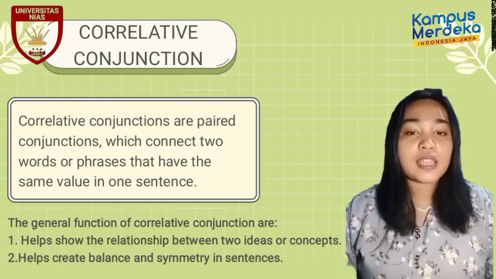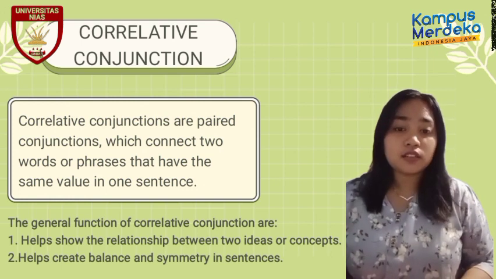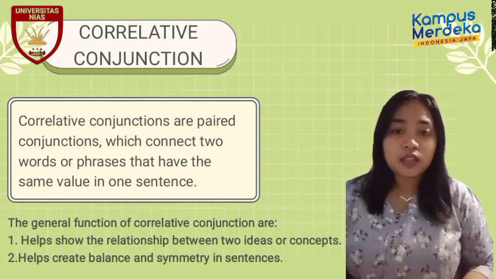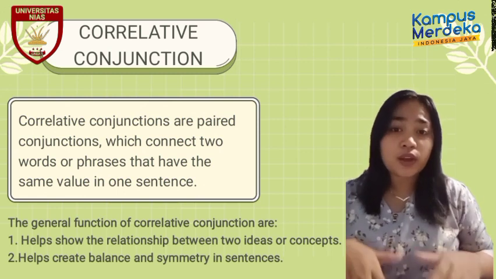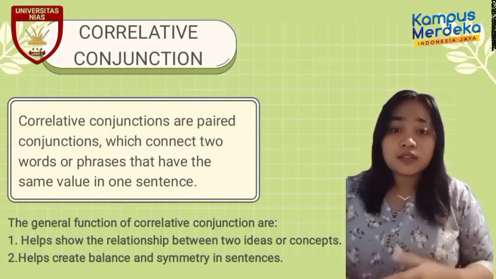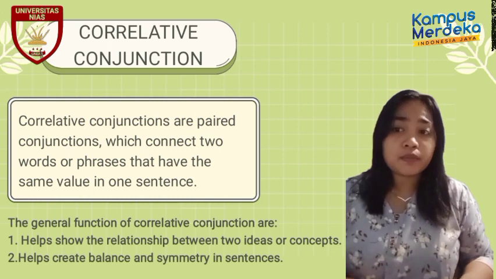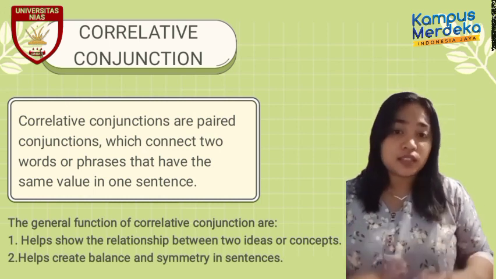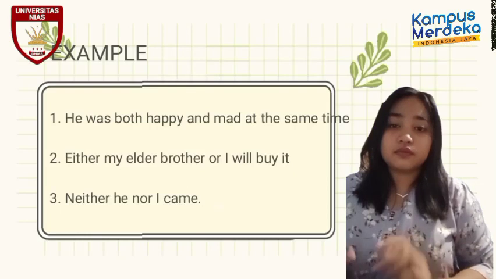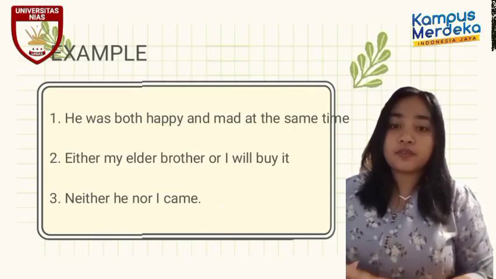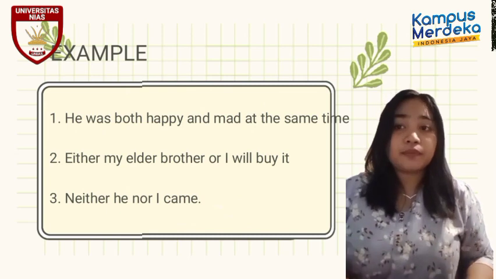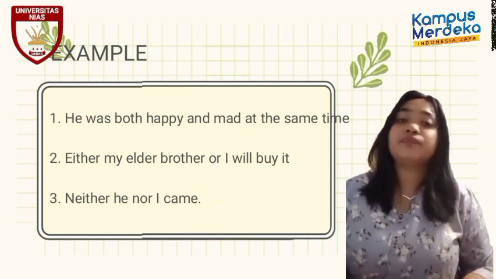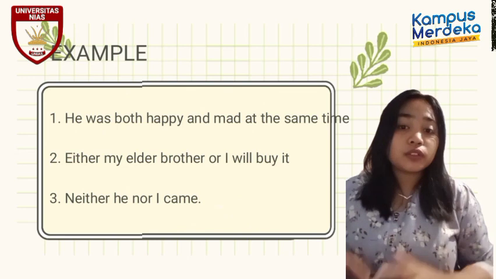So the general functions of corrective conjunction are: the first, help show the relationship between two ideas or concepts. The second, helps create balance and symmetry in a sentence. For example, corrective conjunction: he was both happy and mad at the same time. So both and,